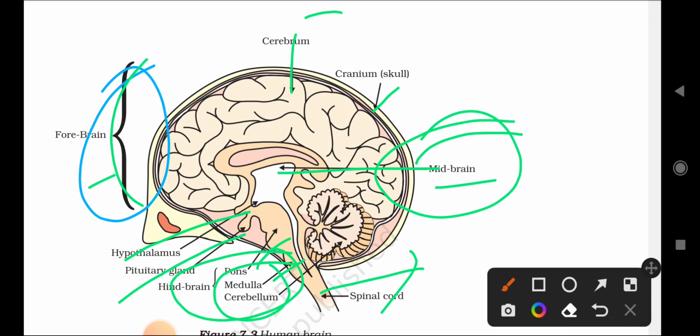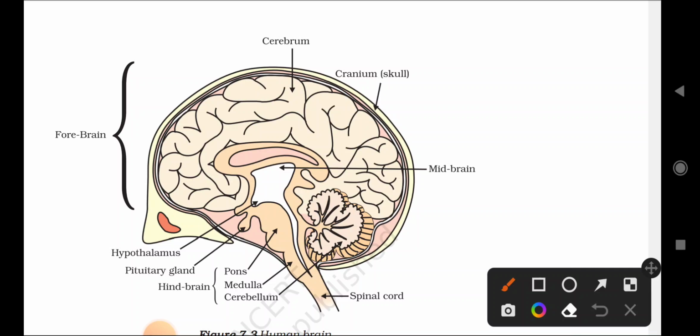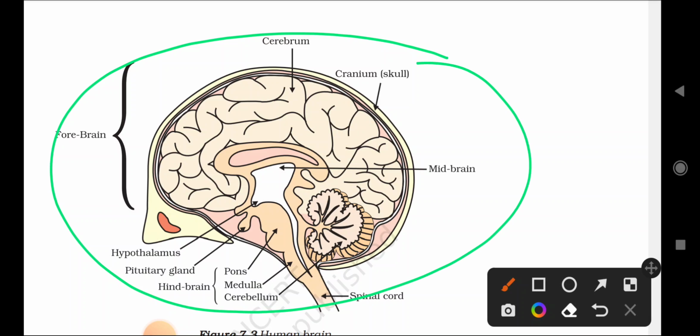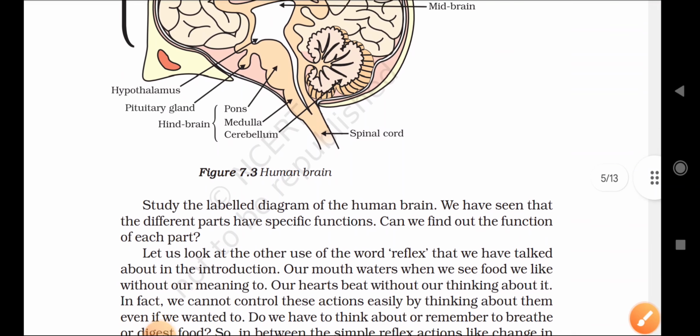Okay, very important parts, how to remember. In an exam they will ask: draw the diagram of the human brain and label the parts. This is how to remember all the parts, very important here: forebrain, midbrain, hindbrain. And in the hindbrain, these are the parts: spinal cord, hypothalamus, pituitary gland. These are very important. Cranium and cerebrum. These are very important parts you have to remember. Definitely in your exam they will ask.